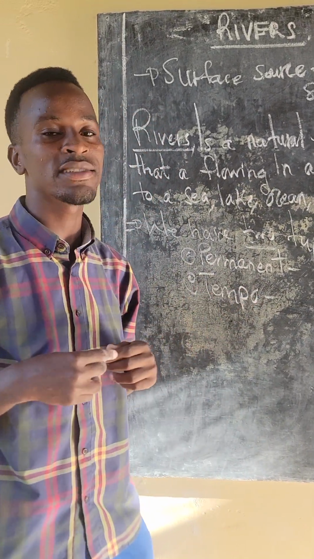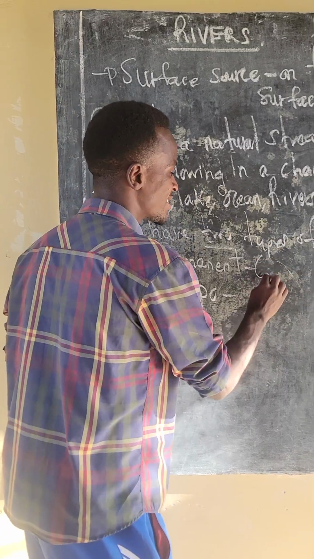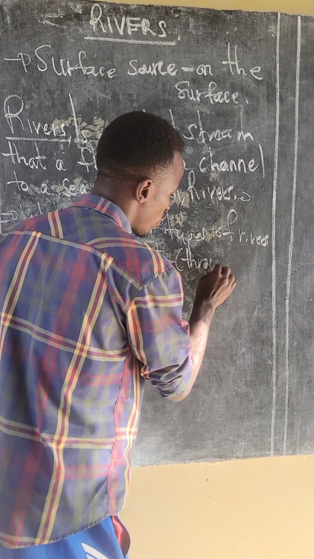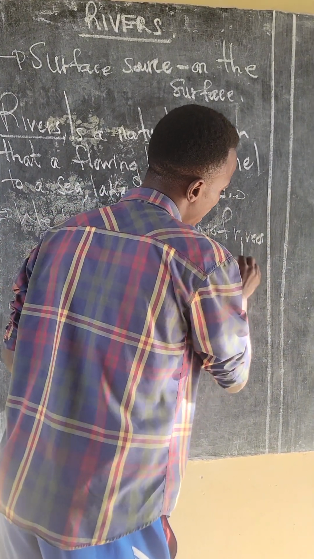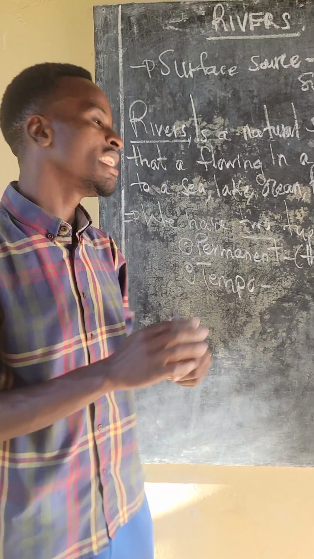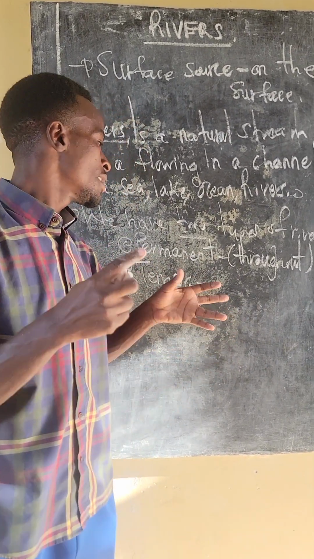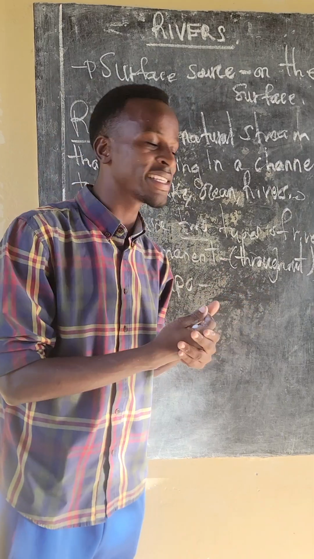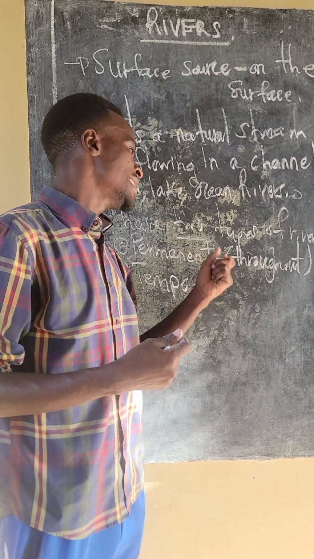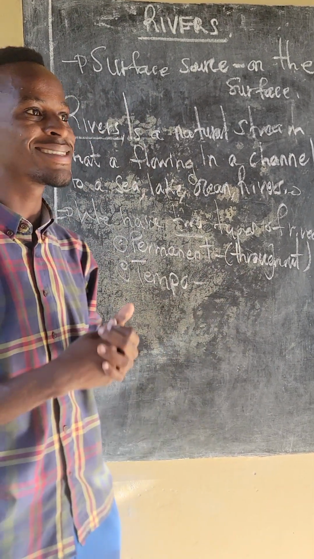When you're talking about permanent river, the kind of rivers that tend to flow throughout the year. It means that in various seasons of the year, it might be autumn, spring, winter, and summer, the river is there. That's why we call them permanent river.